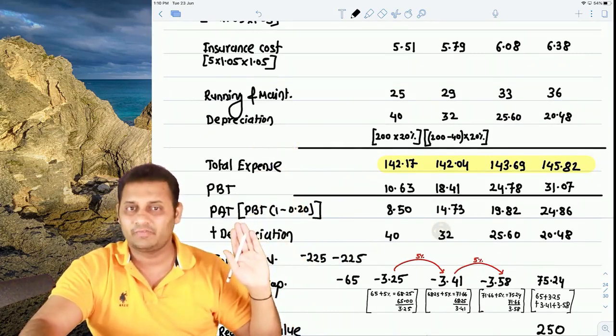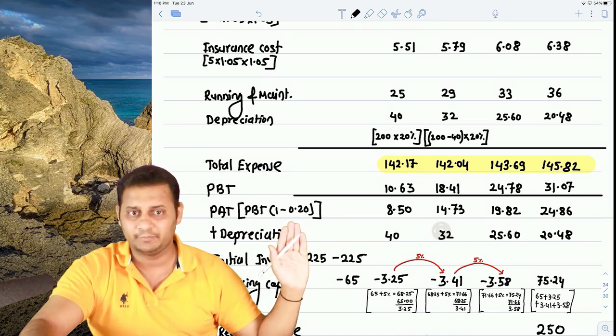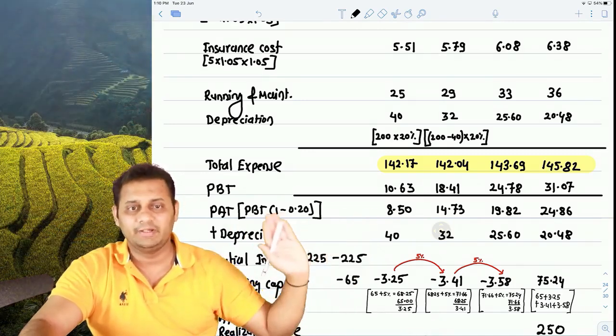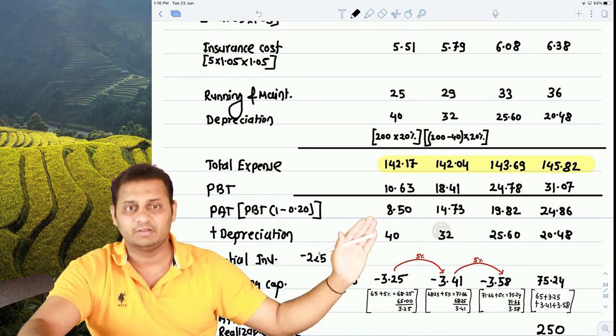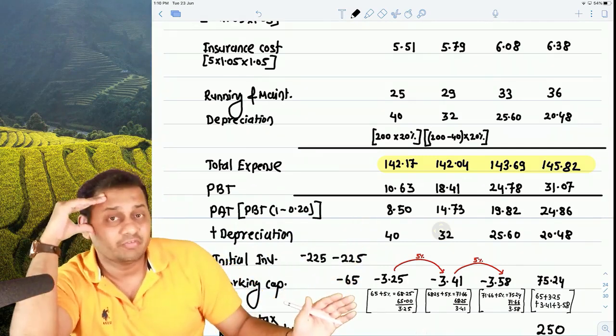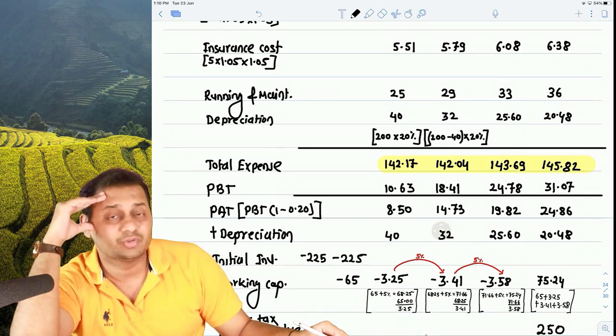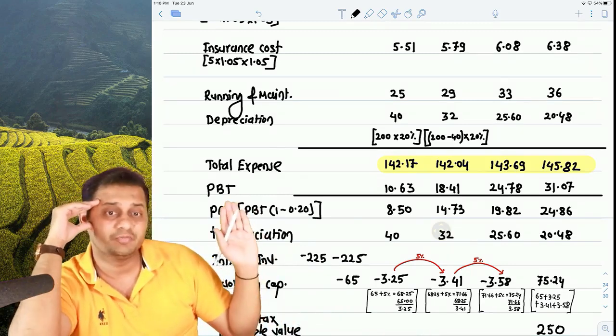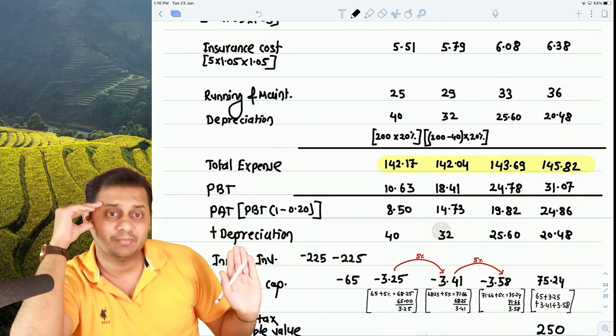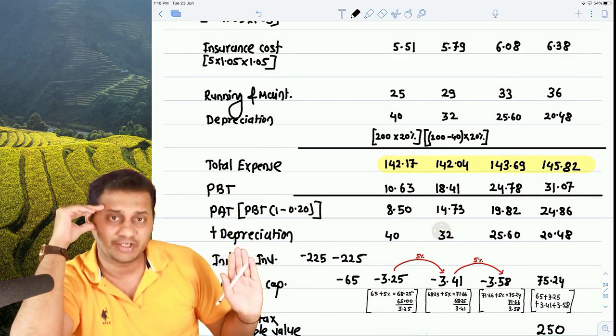Then comes profit after tax. We don't need tax, so directly profit after tax, which is 30% less PBT. Okay, PBT less 30%, that's this figure. But can we discount profit after tax? No, we are not supposed to discount the profit. We are supposed to discount the cash flows. So convert this profit into cash flows. We will add back the depreciation because it's a non-cash item.